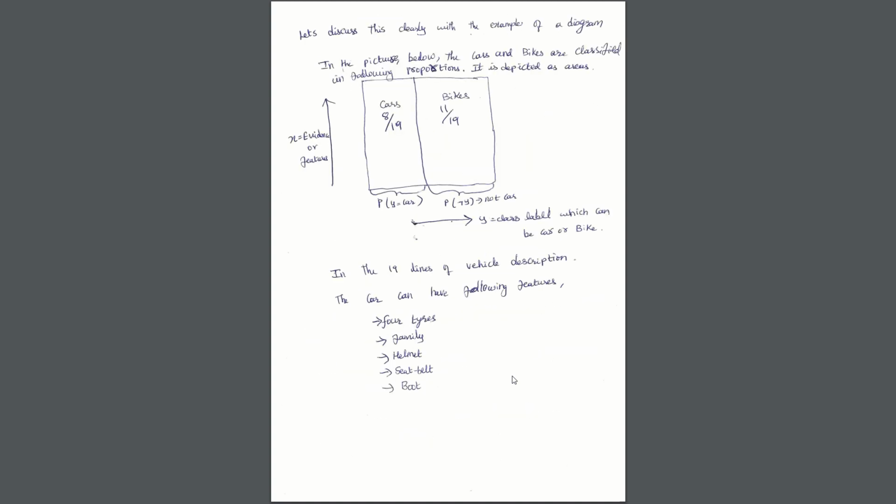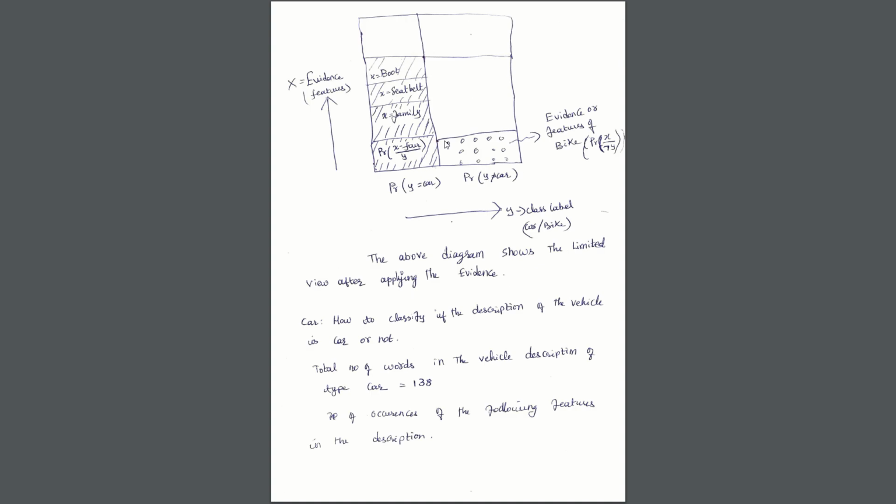In this view, the evidence or the features is not applied yet. We are just seeing the prior probability condition, but after applying the different features, the view is going to be limited because it is based on the features. So you can have four, family, etc. Of course, these are all different features, and they will be overlapping as it is conditional probability. And here you can see the evidence or the features of bike, that is probability of X, which is not car. So therefore, the above diagram would be limited.